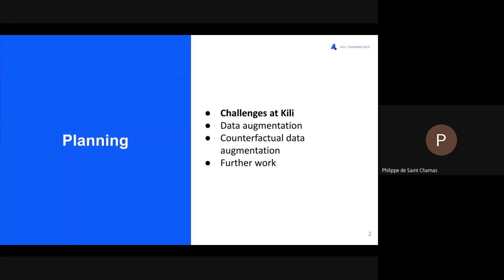We'll take a deep dive into a special method called counterfactual data augmentation that can help in some use cases, and then have a quick view at further work.